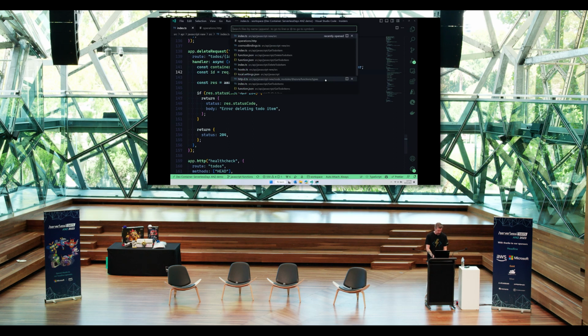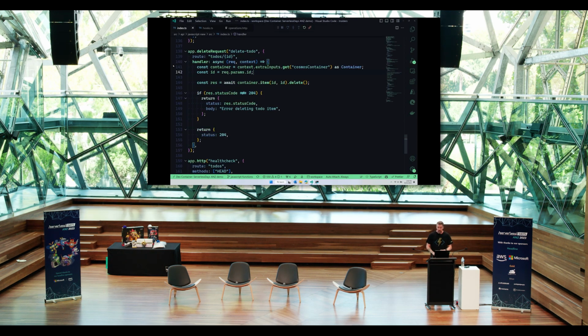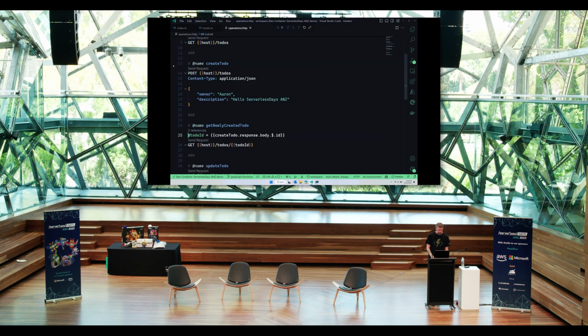And that's because I've got our hooks, and inside of here, I've registered a pre-invocation hook. And here we're using the Cosmos settings, same as what's being used by all those bindings for connection string, collection name, etc., so that we don't have as many magic strings around. And then I'm establishing a Cosmos connection, adding it to extra inputs that are available for that function. Kind of pseudo dependency injection here, well, at least dependency injection as well as we could do in JavaScript.